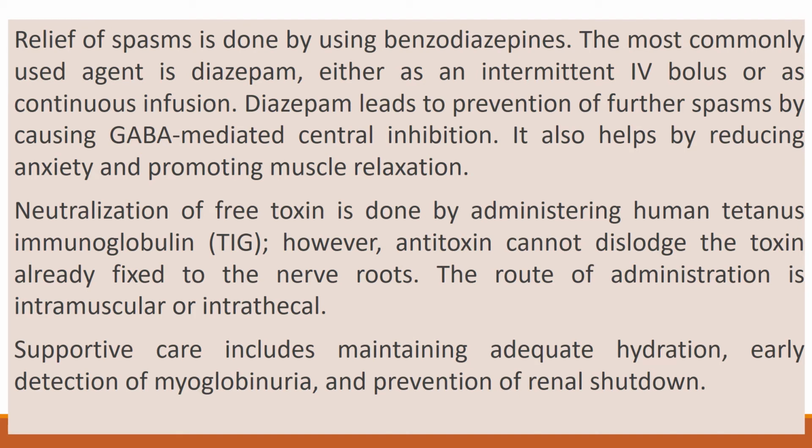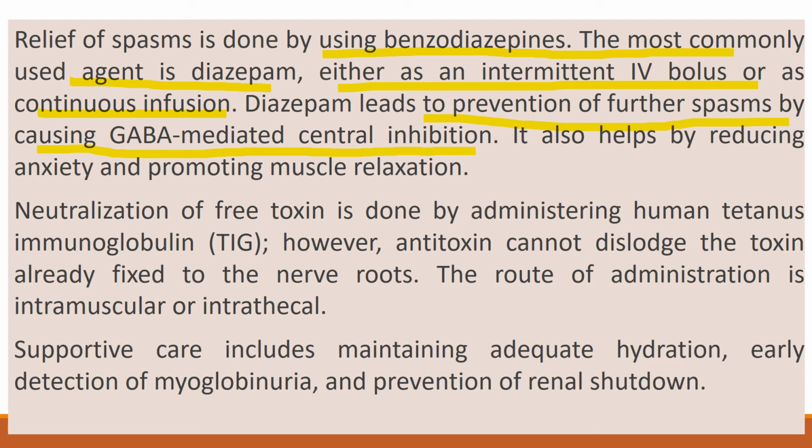Relief of spasm is done by using benzodiazepine. The most commonly used agent is diazepam, either as an intermittent IV bolus or as continuous infusion. Diazepam leads to prevention of further spasm by causing GABA-mediated central inhibition. It also helps by reducing anxiety and promoting muscle relaxation.